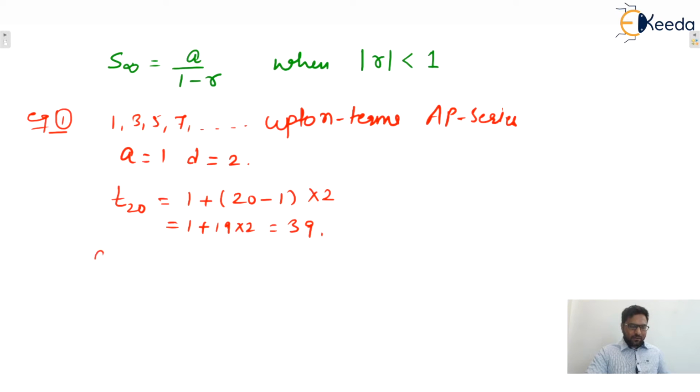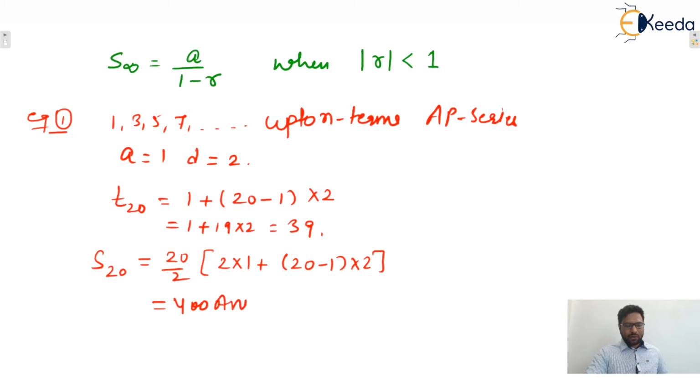And if it is asked, what is the sum of the first 20 terms of this particular AP, then we can say n by 2, that means 20 by 2, into 2a plus (20 minus 1) into d. So it is going to be 400. That will be the correct answer, isn't it? I hope this one is clear to everyone.